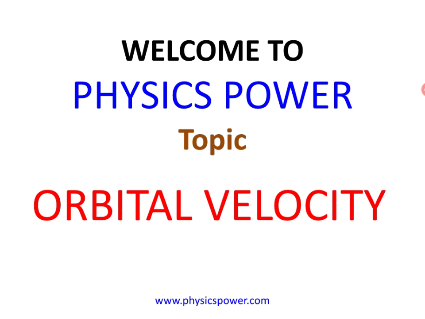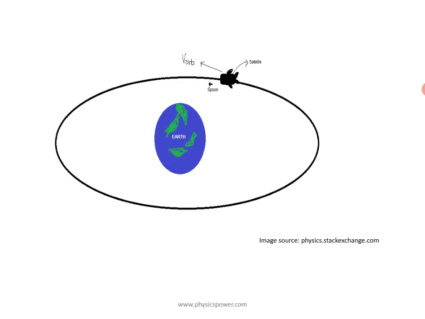Now I am going to explain about orbital velocity. See this diagram. In this diagram you can observe the Earth. Around the Earth one satellite is revolving continuously. For example, any particle or satellite has to revolve around the Earth. For that it should have the minimum velocity. So that velocity is orbital velocity.